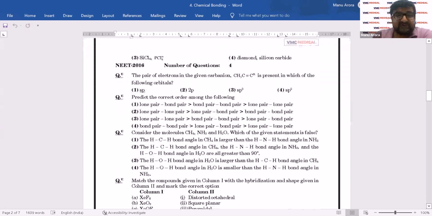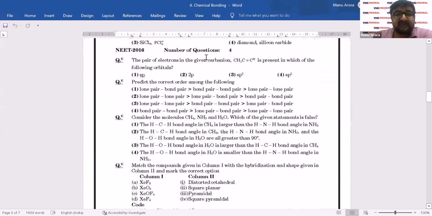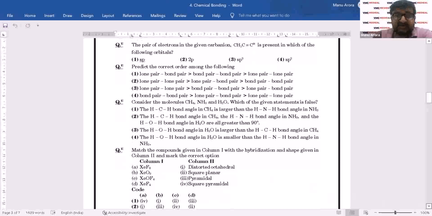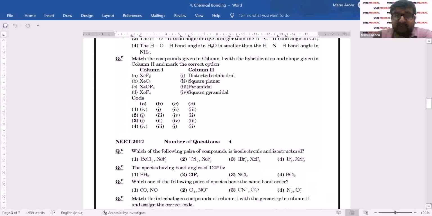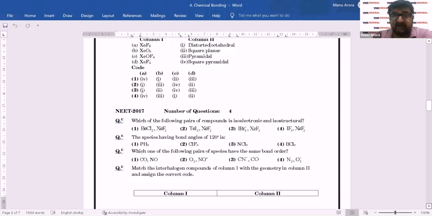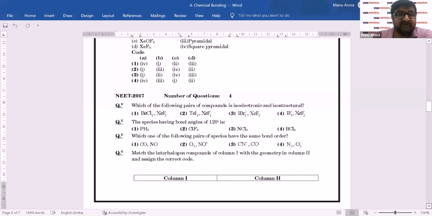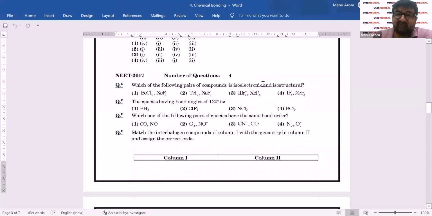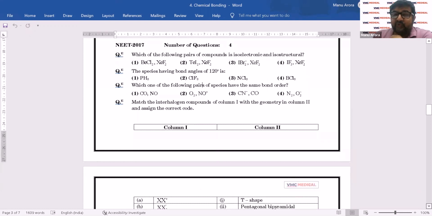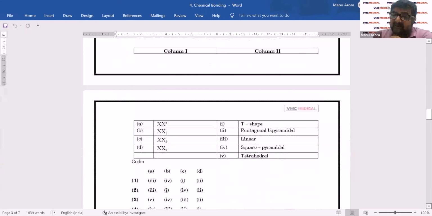If you look at 2016, we have seen one question on hybridization, VSEPR. This is again VSEPR. This is again hybridization. So you can see that questions are more linked towards hybridization and VSEPR. We'll list out these top topics so that we know. Once again, isoelectronic and isostructural. Bond angle is again VSEPR. Bond order is MOT. So when you are doing chemical bonding, you know which topics to give more importance. This is again hybridization.